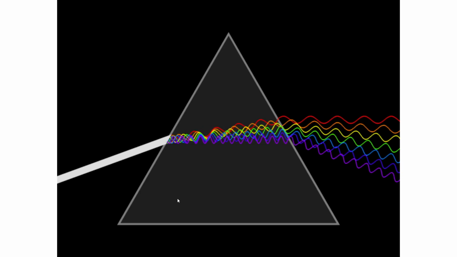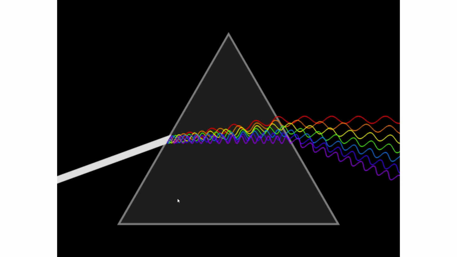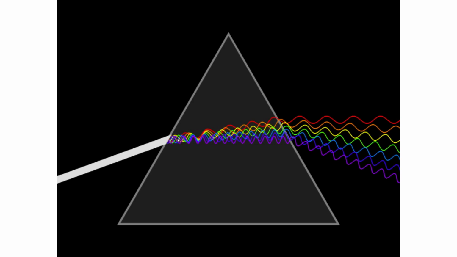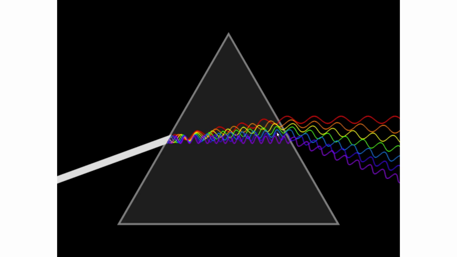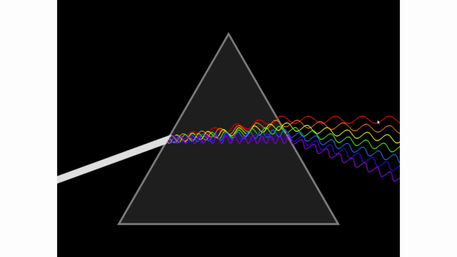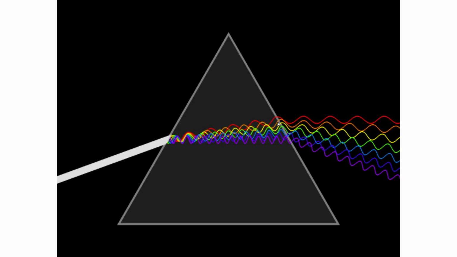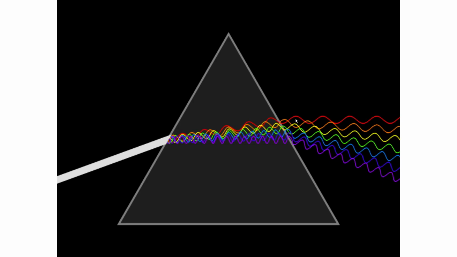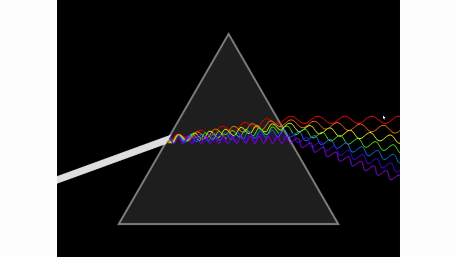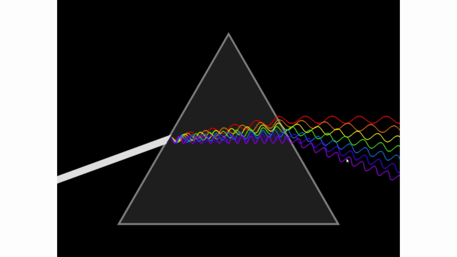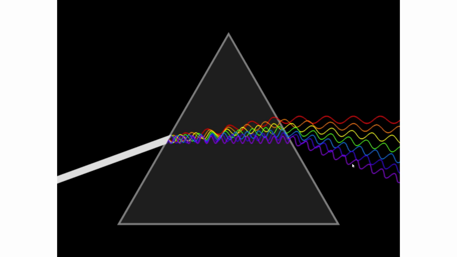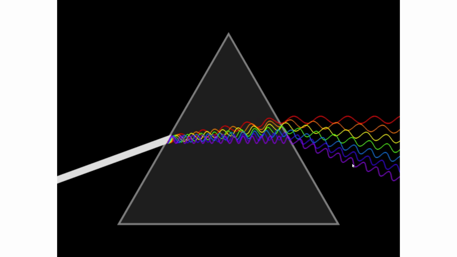And you can see this breakdown occur. As the white light's entering in, we're seeing the wavelengths slow and split and come apart. And then you can see the different speeds at which these frequencies are occurring, with red having long wavelengths that indicate that it's moving generally slower, while something like violet is going pretty quickly in its frequency. It's moving a bit more rapidly. It's a bit more energetic.